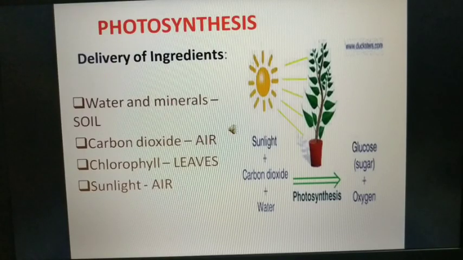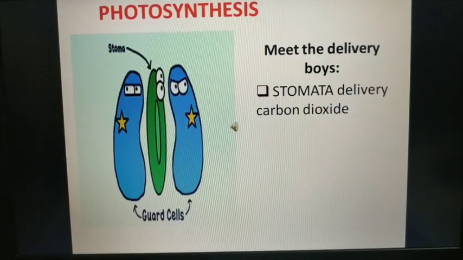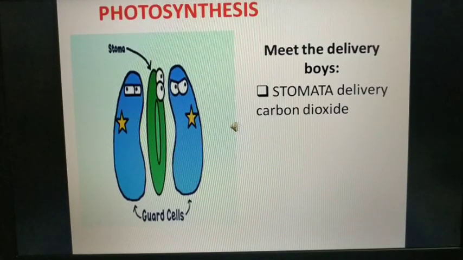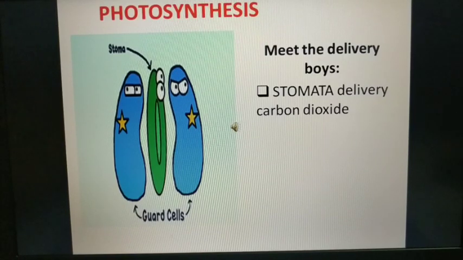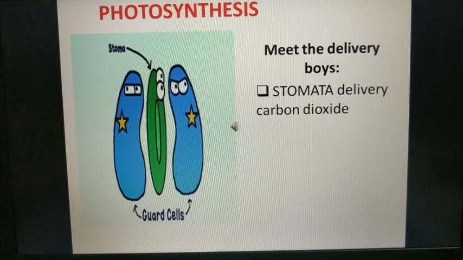Next, we see there is sunlight. Obviously, let's try to understand which part of the plant is actually working to deliver ingredients for the process of photosynthesis. The first delivery boy is the stomata. As you can see, there are two bean-like structures, the guard cells, with the stomata in the middle. The guard cells contract and expand. When carbon dioxide comes in, they contract. When oxygen goes out later, they expand.